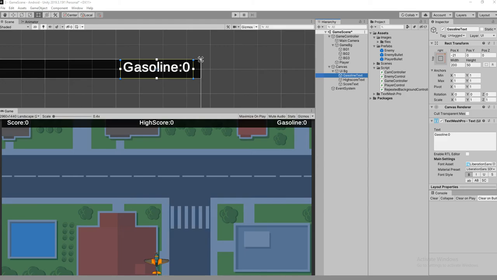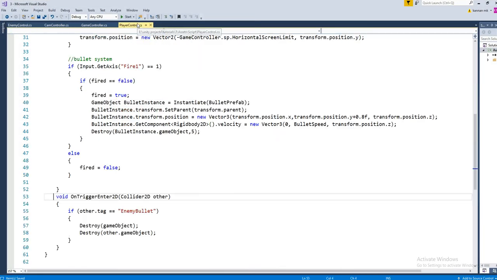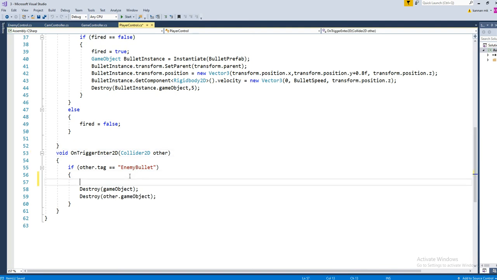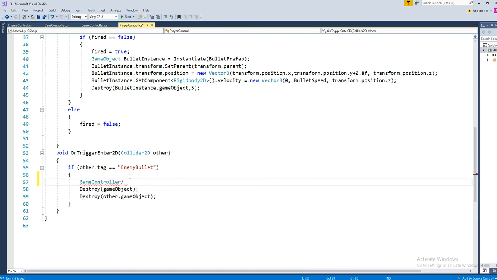Let's check it out. Before that you want to call the game controller to do this. So we are going to call from here: GameController.sp.AddScore.